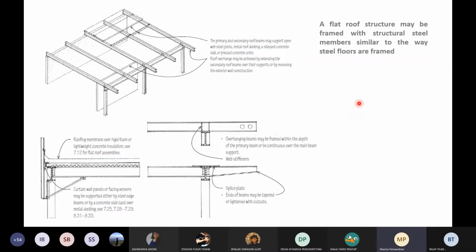So we are moving on to roofing now. Okay. I think we did the flooring last time, and very similar to that, we'll be moving on to the roofing. Now, the basic principles don't change.